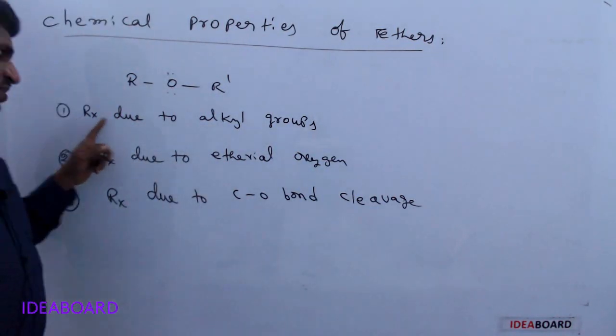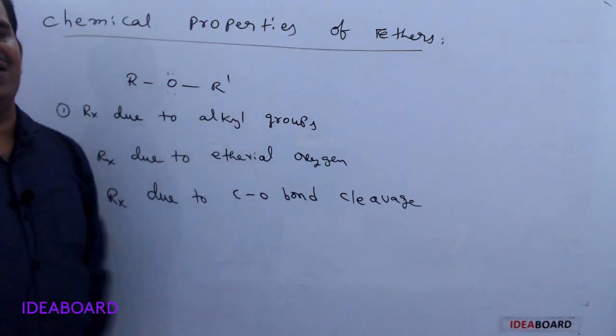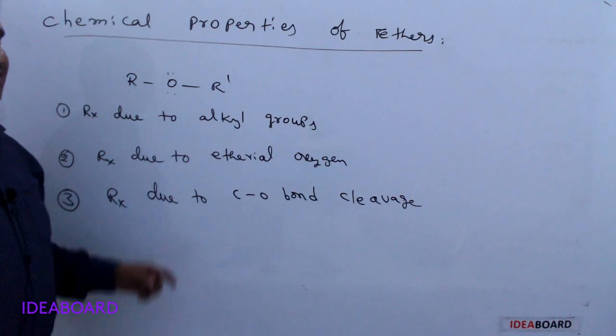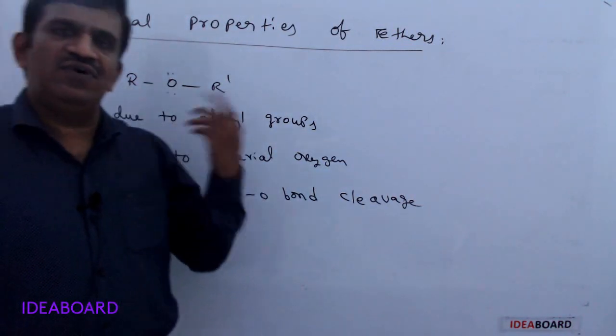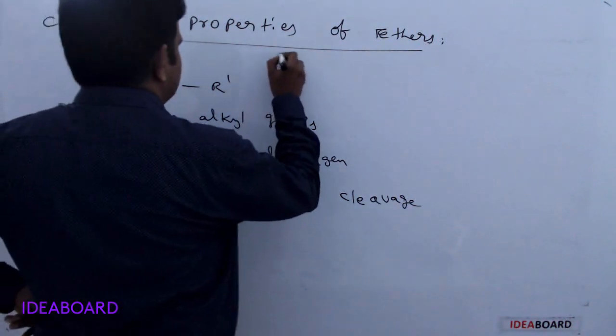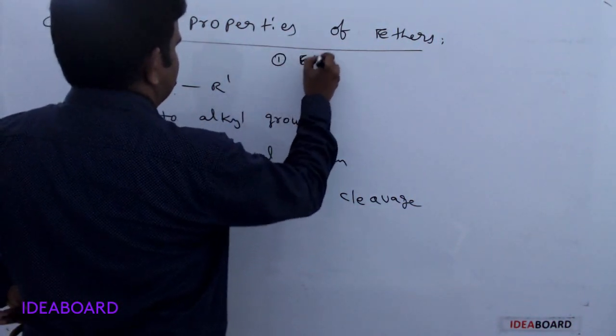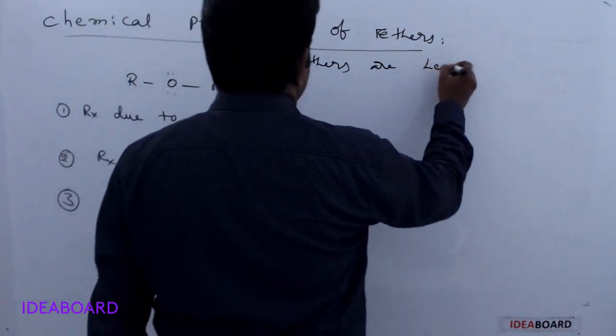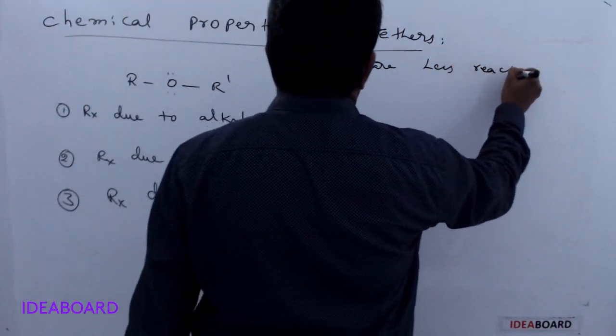The first type is reactions due to alkyl groups. Here this is an alkyl group and this is an alkyl group. These alkyl groups are involved in the reaction, but the first important thing is that ethers are less reactive. Why?